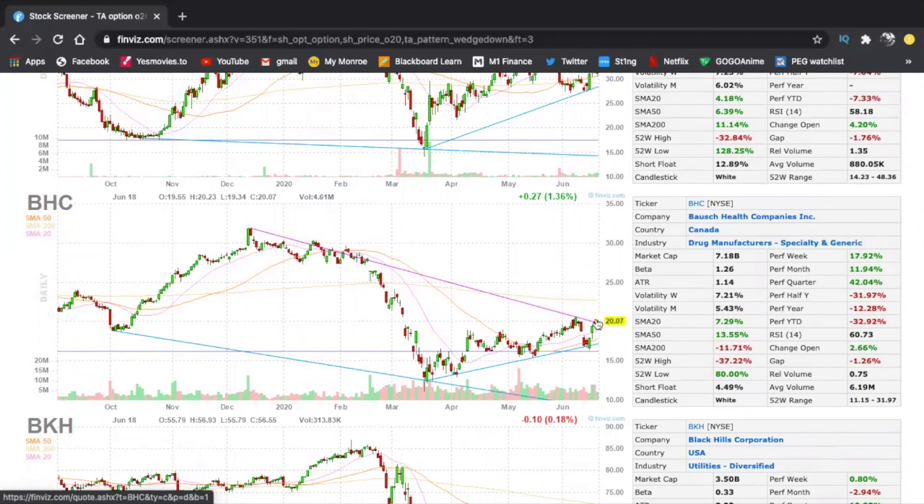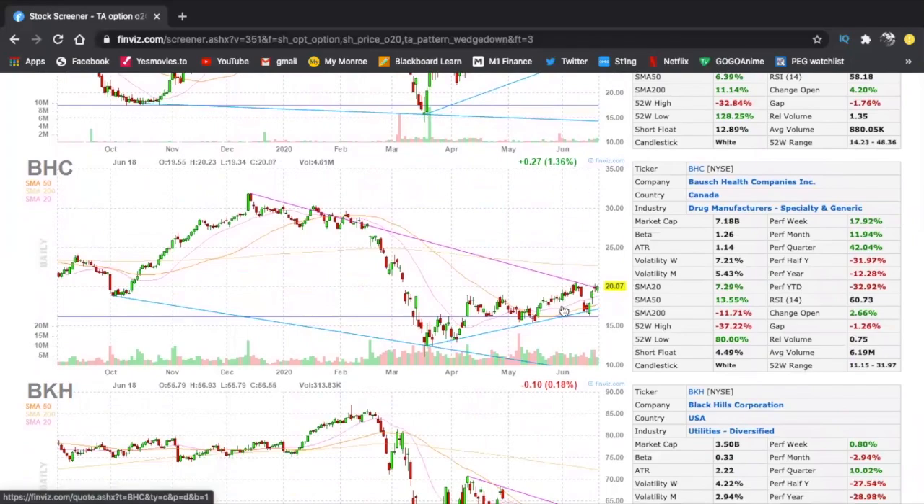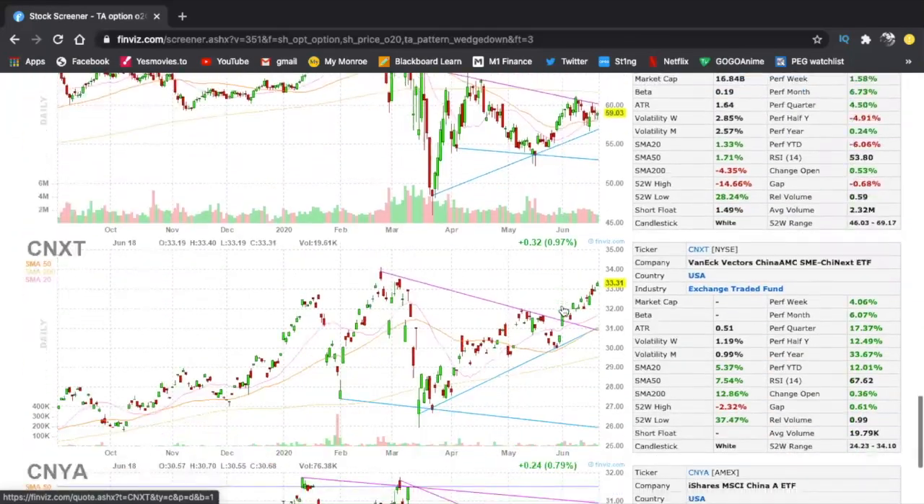You want this to get above at least 20.50 or $21, because there's a resistance right there to get in. This would be a very nice one. So keep an eye on this one. That's one of them we found so far.